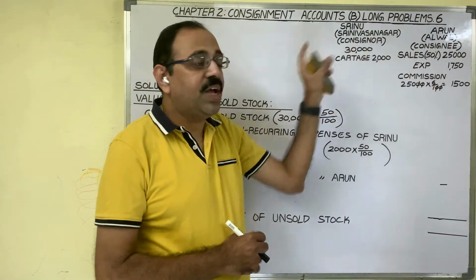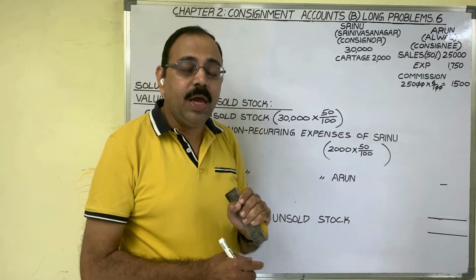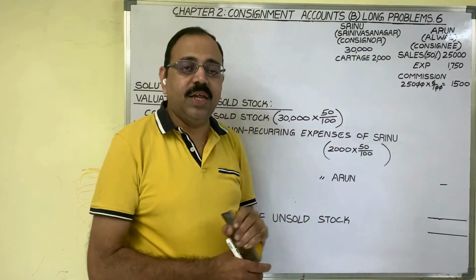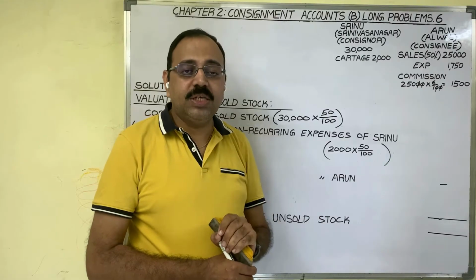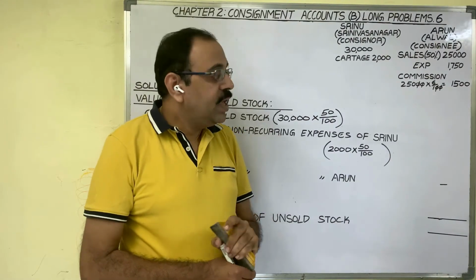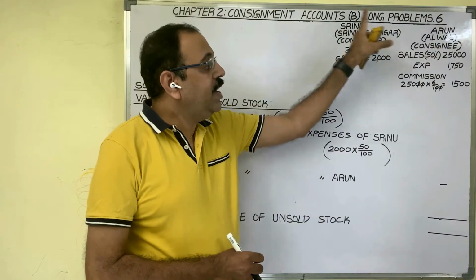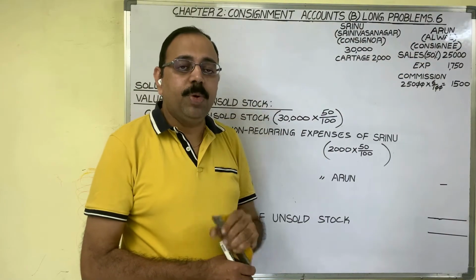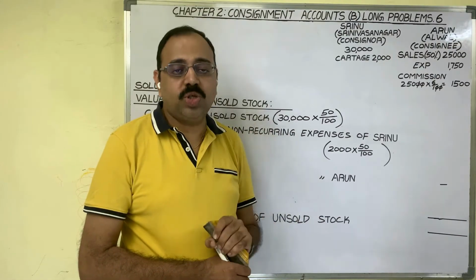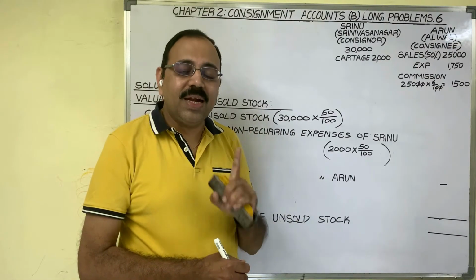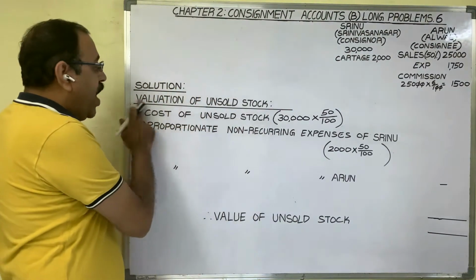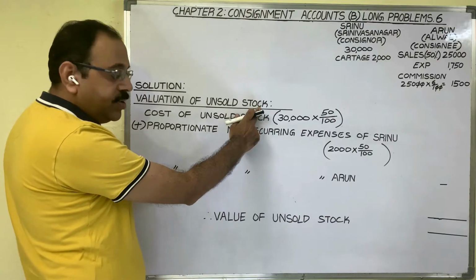So for these transactions, we have to prepare journals in the books of the consignor and consignee. To prepare the journal, we need the help of the ledger. Therefore, in the consignor's books and in the consignee's books, we prepare a journal and a ledger. As there is unsold stock in this problem, first let us calculate that unsold stock value. The heading is valuation of unsold stock.